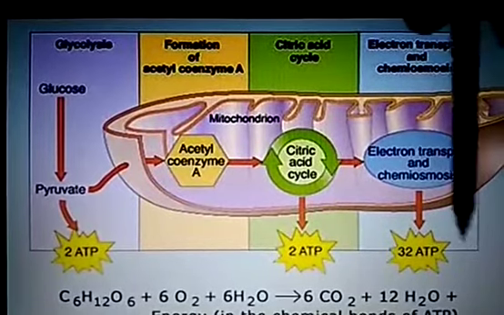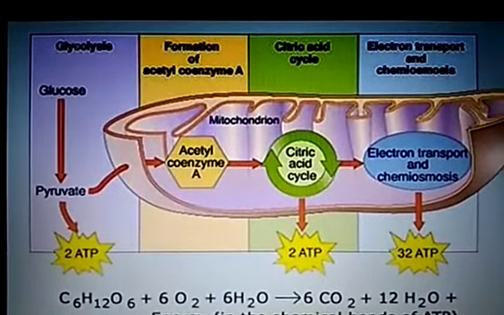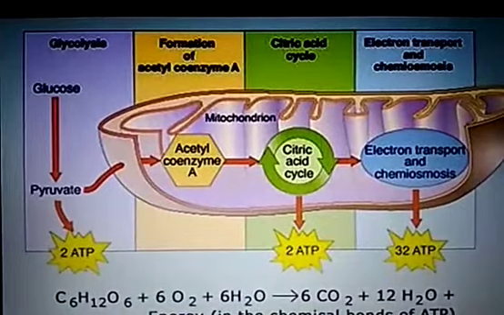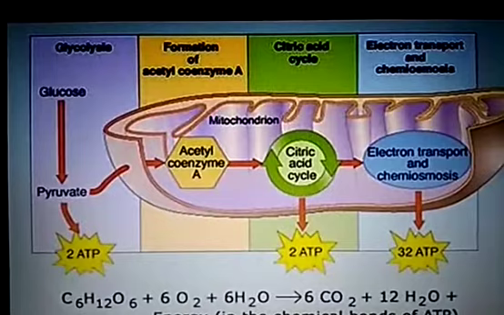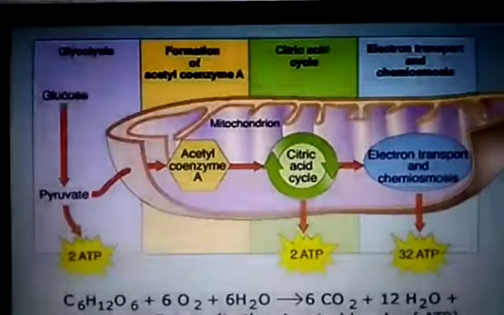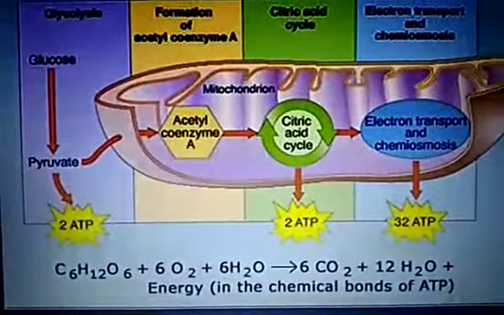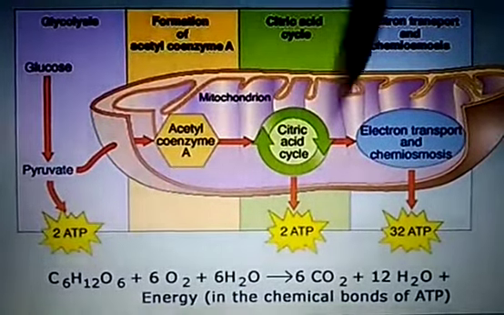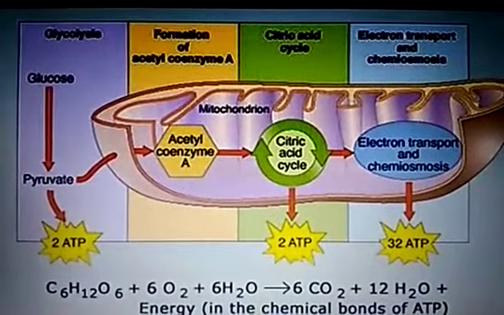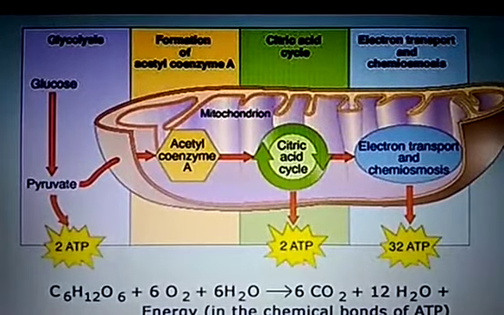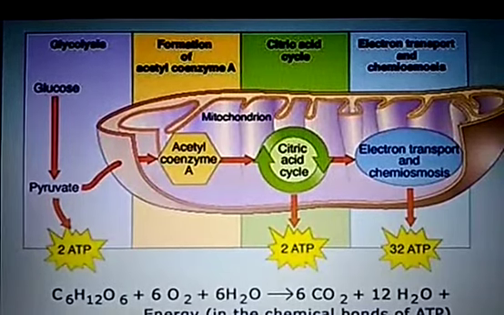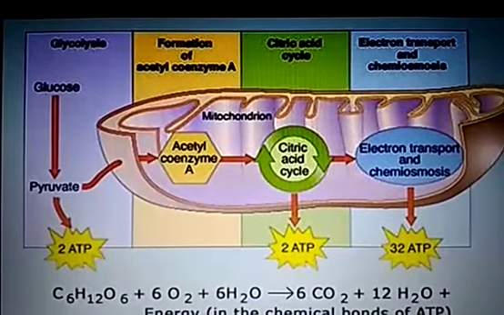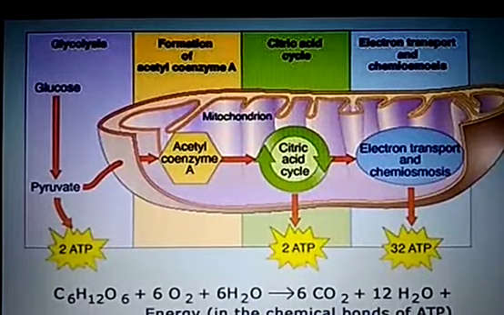So total ATP produced here is 32 plus 2 plus 2, that is 36 ATP. In some books it mentions 38 ATP, but recent studies show that 2 ATP are exhausted while performing all these activities. So there are 36 ATPs produced in the process. Here is the complete reaction: C6H12O6 plus 6O2 plus 6H2O gives 6CO2 plus 12H2O plus 36 ATP of energy. It is better to write in the exam the number of ATPs which is mentioned in the NCERT book.